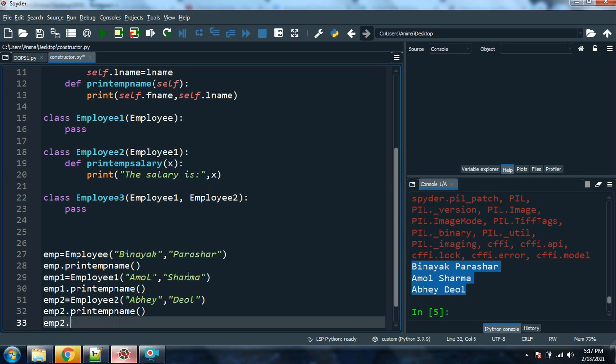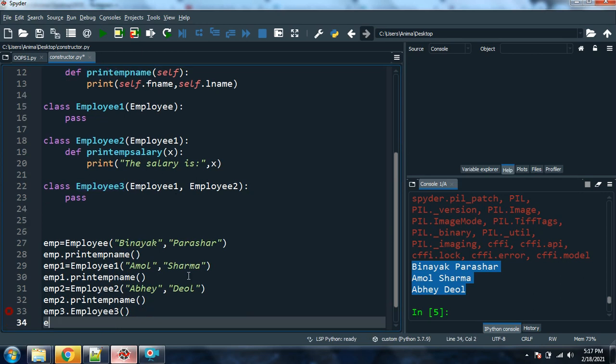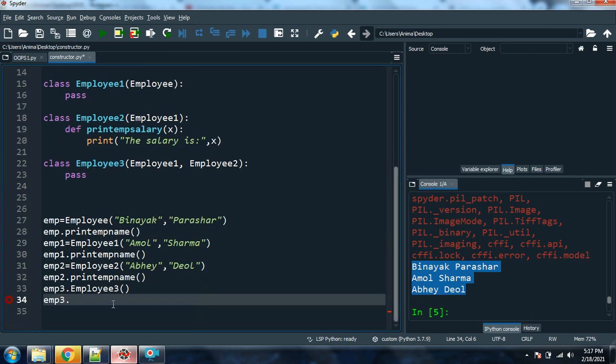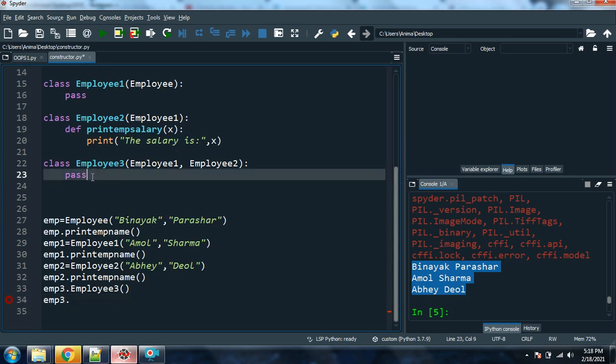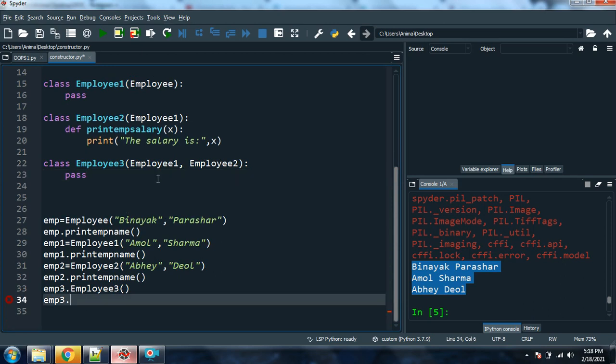So let me close this and I have to create one more object. I haven't created the object, employee3, emp3. Okay, and here now if I type emp3 dot, let me check it out, it's taking a little bit of time. emp3 dot, okay, I haven't passed any kind of parameter over here. Why? Because this class is just an employee.